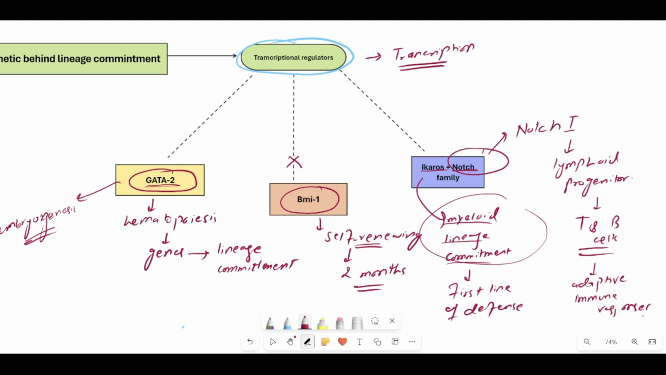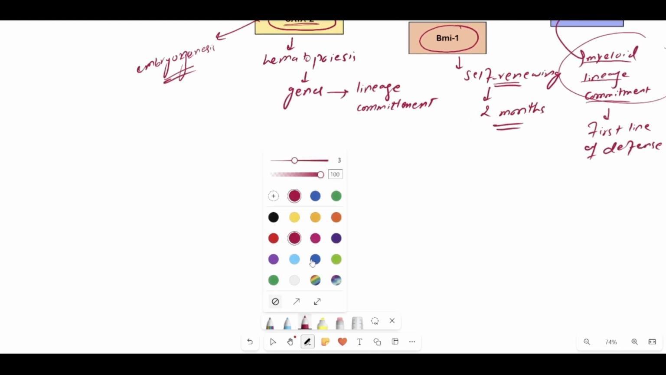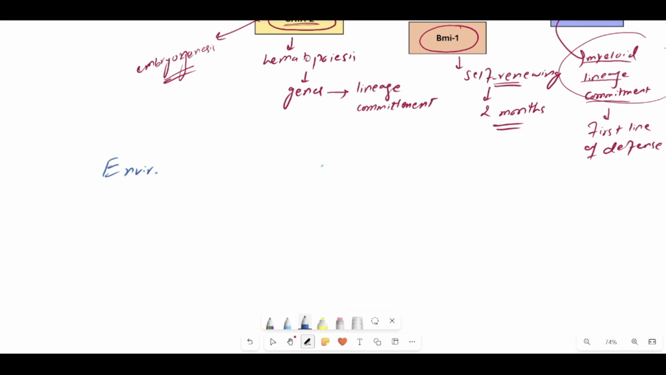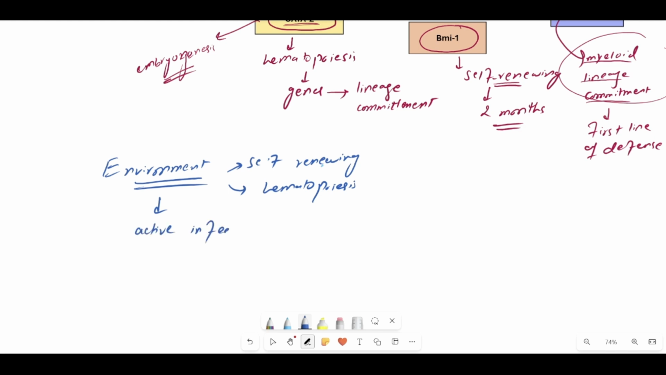Also, the scientists have discovered that apart from these functions and factors which are influencing the body, the environment also plays a very important role in the self-renewing ability or the lineage commitment ability, which is also called the hematopoiesis ability, of the hematopoietic stem cells. For example, when your body's environment is in the active infection state, in that state more and more myeloid cells and lymphoid cells are produced.